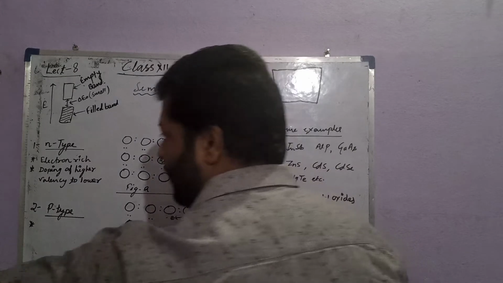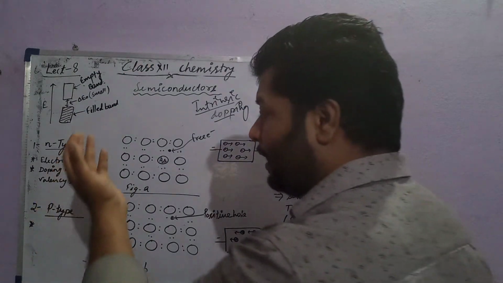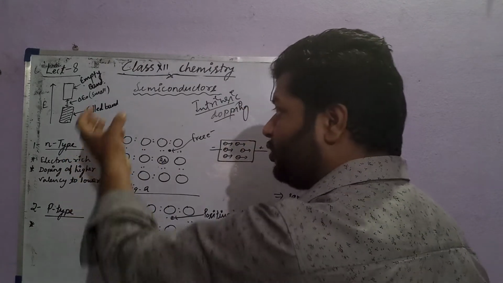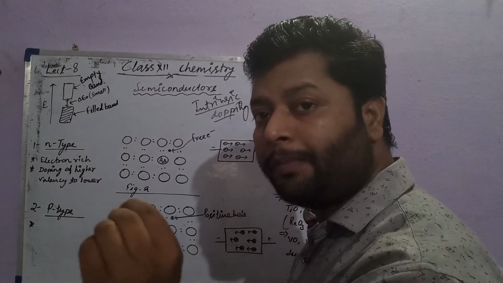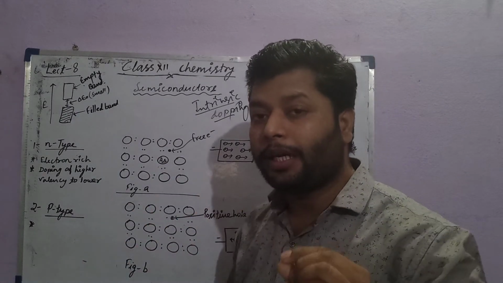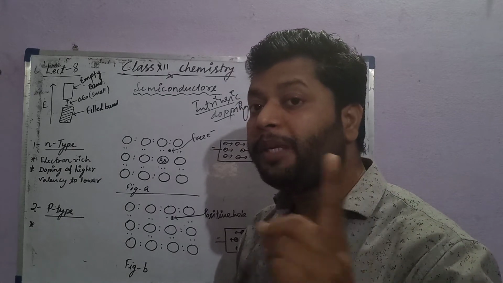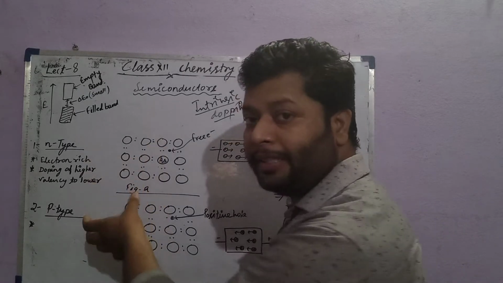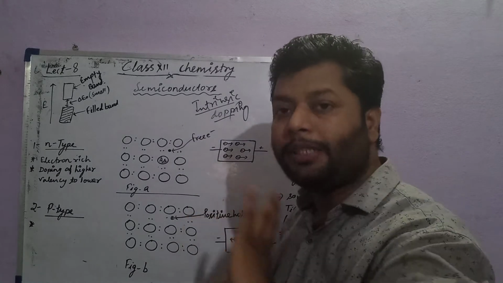When we move from left to right, if the doping material is from the left and doped in a right element, it always makes a p-type. P-type means lower valency material doped in higher valency material.